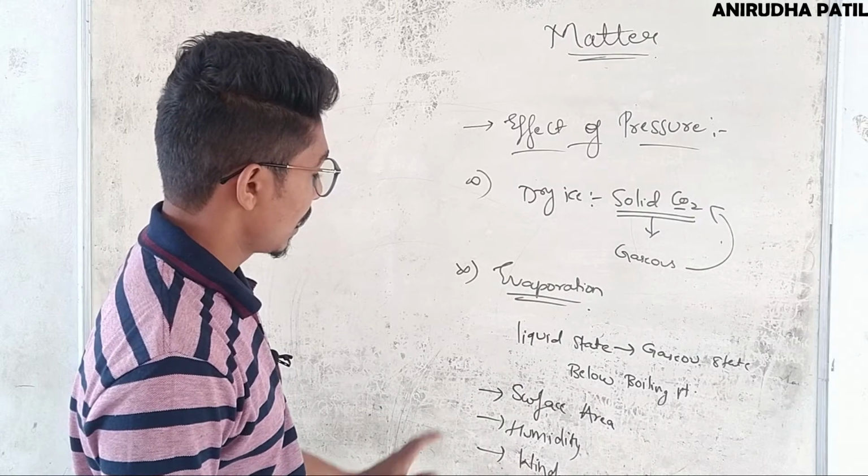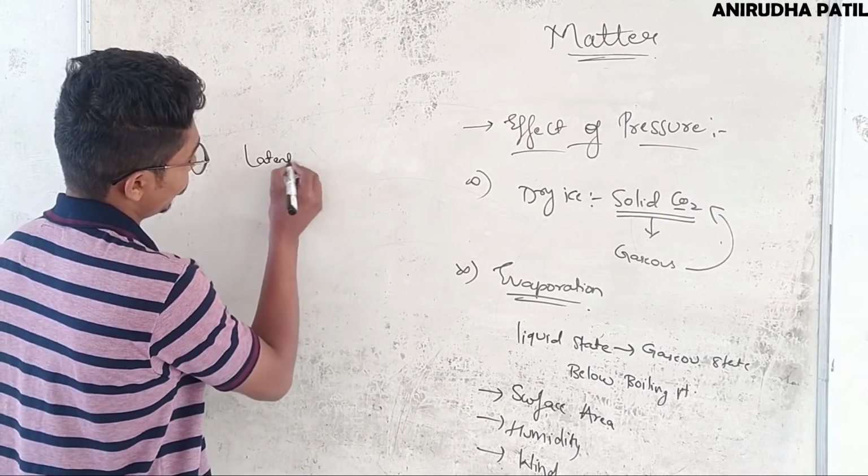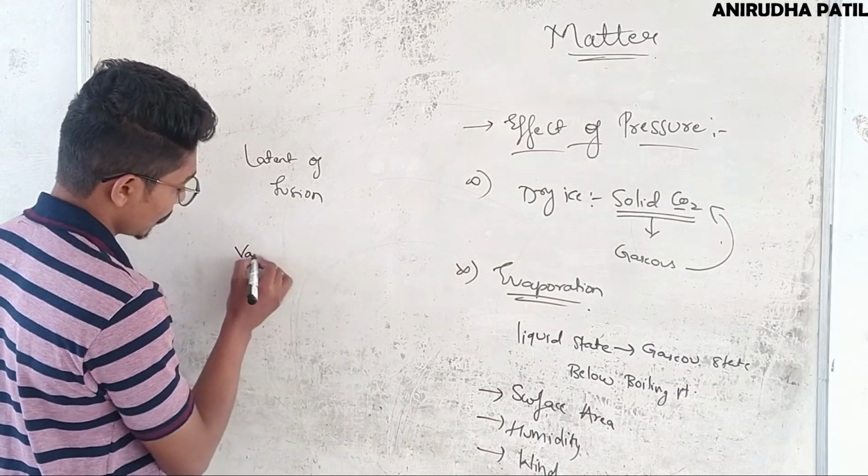Okay, and the last concept is latent heats of fusion and vaporization.